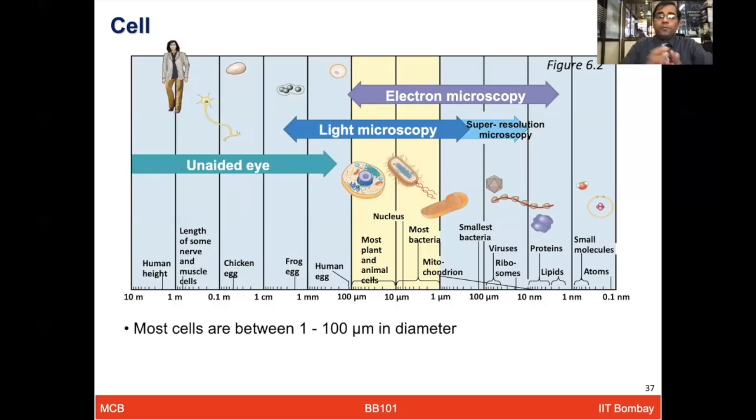So different types of microscopy have really been a powerful way to study these cells and understand the organelles which are part of the cell, how they function, and with their dysregulation, what kind of diseases may happen. So the entire field of cell biology has really benefited from electron microscopy, light microscopy, and much higher resolution microscopes like super resolution microscopes. All of them have really enriched our knowledge of studying the cell and its behavior.